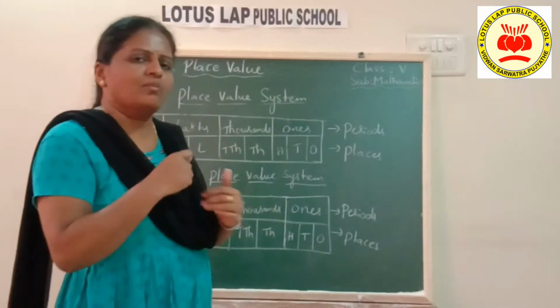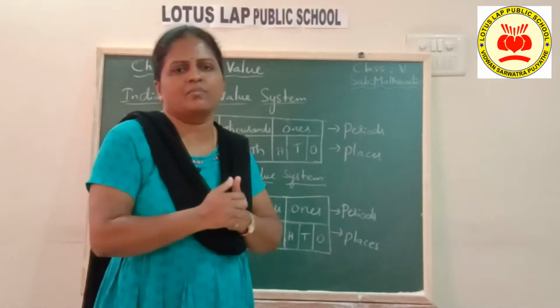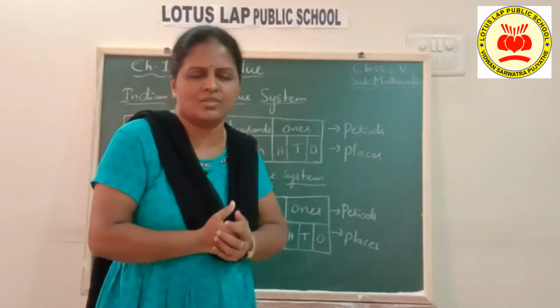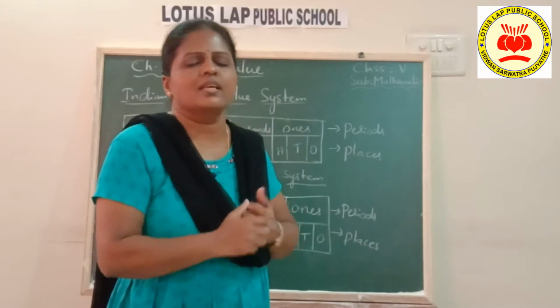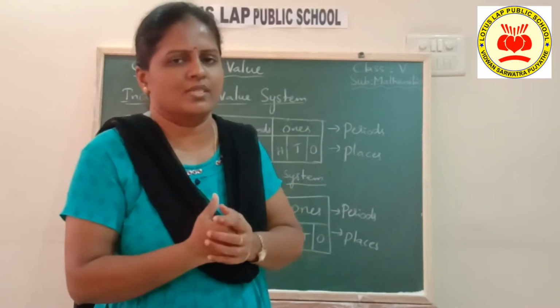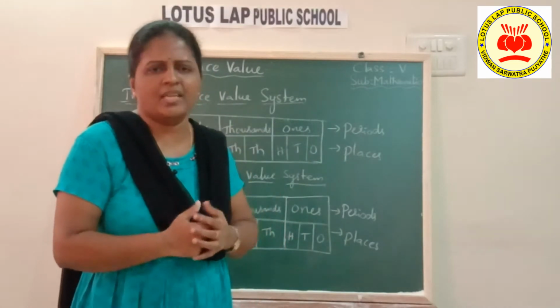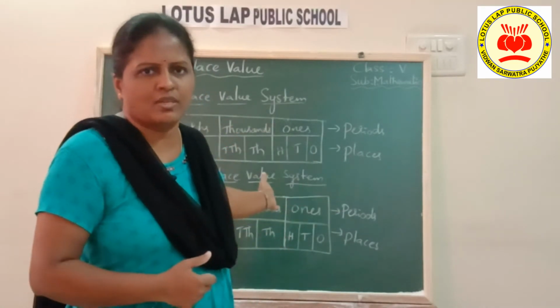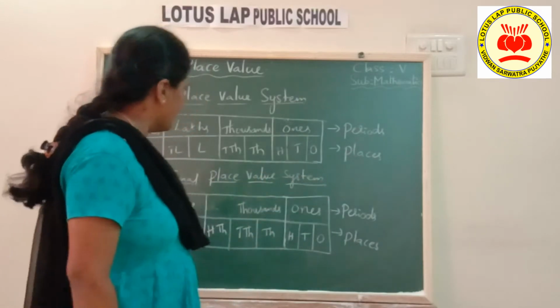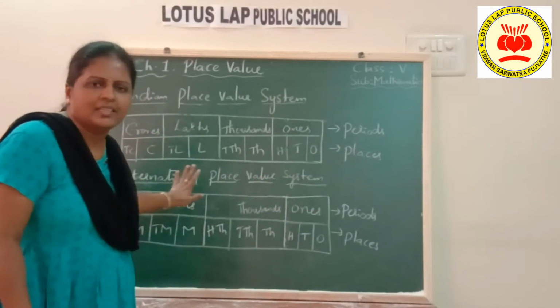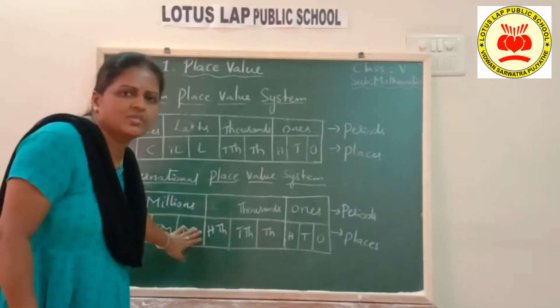Now, one more system of writing numbers is here, children. One more place value system, which we call the international place value system. This is mostly used in the Western countries, major parts of the world. This is used in major countries. Okay children, so what is that? Let us see the international place value system.